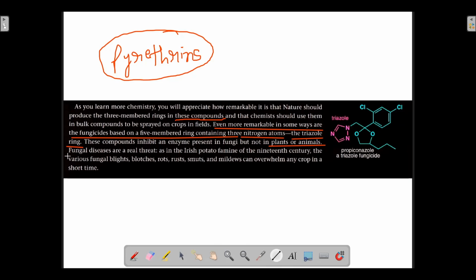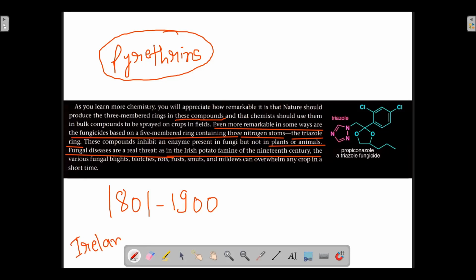Fungal diseases are a real threat to crops, as in the Irish potato famine of the 19th century. The 19th century is the period from 1801 till 1900. What does Irish mean? Irish means related to Ireland. So during this period in Ireland, there was a potato famine.